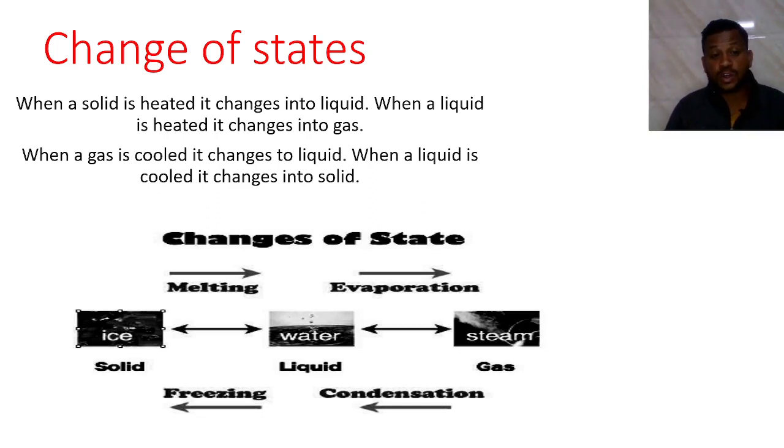When a gas is cooled, it changes into liquid. When a liquid is cooled further, it changes into solid. This is a very familiar example we are going to see here.